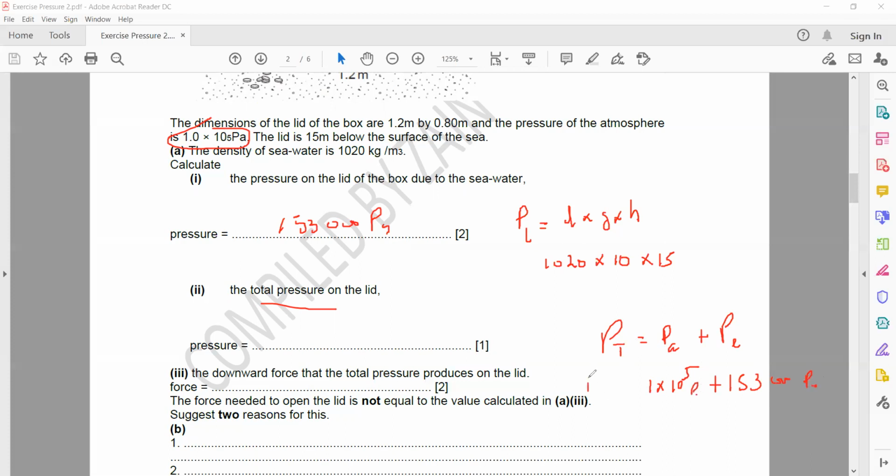When you add, you will get the total pressure. Just add these two numbers, so it will be 253,000 basically.